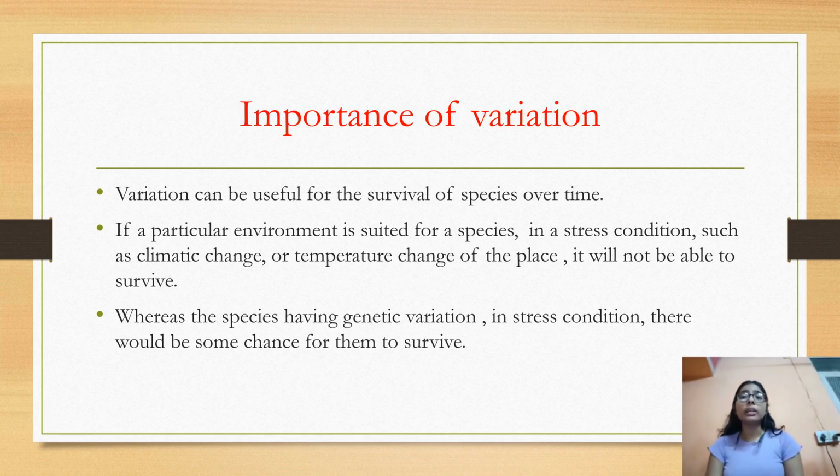But if there are any bacteria with some genetic variation in their DNA, they can tolerate and even live at 40 degrees Celsius. So these abilities or variations provide a step for evolution also.